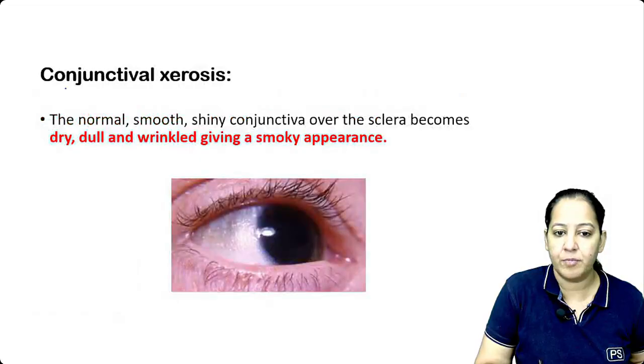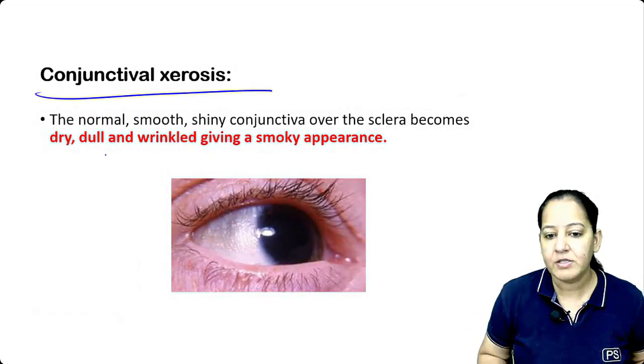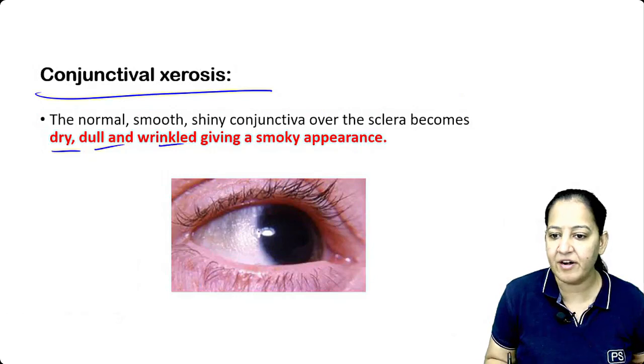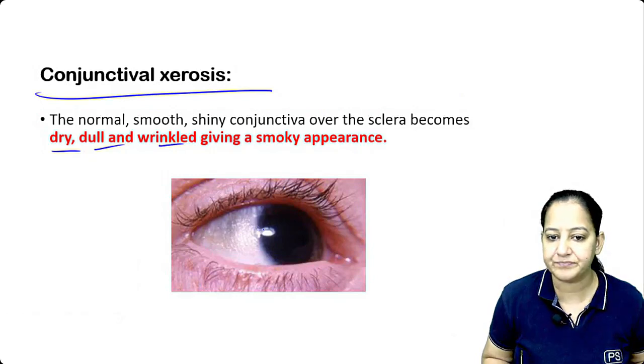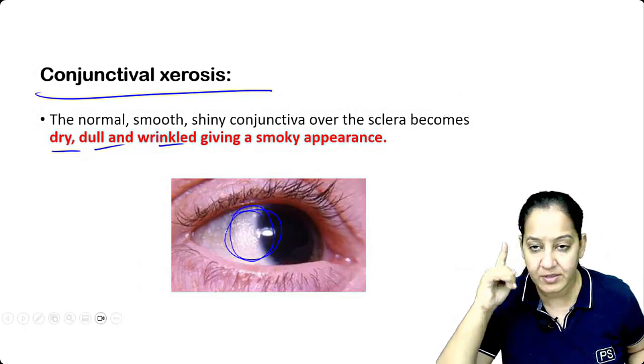Okay, second is conjunctival xerosis. This is the earliest sign. It has a dull, dry, wrinkled, smoky appearance. Can you see this is conjunctiva? See the conjunctiva. It is xerosis. It is dry, dull looking conjunctiva. So this is the earliest sign.